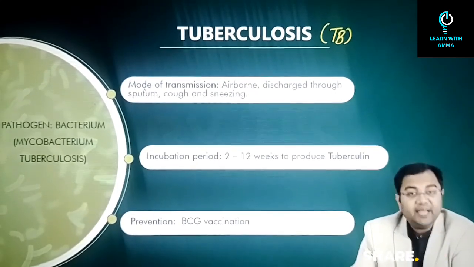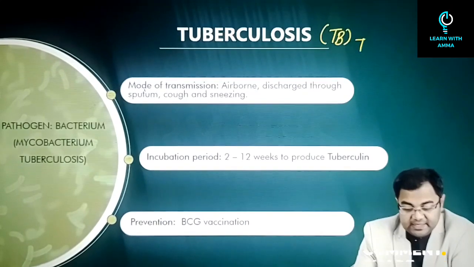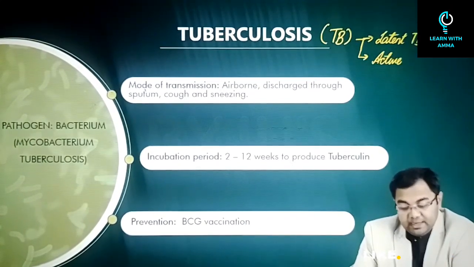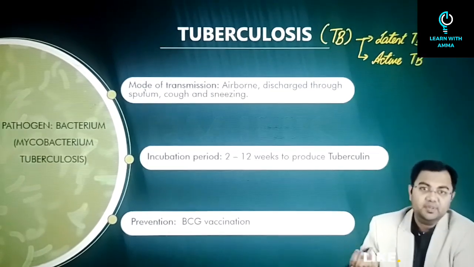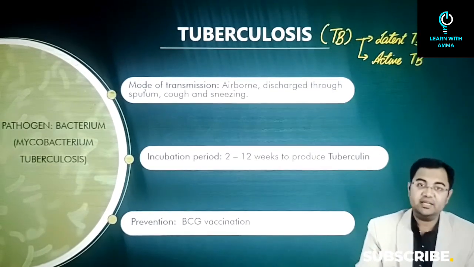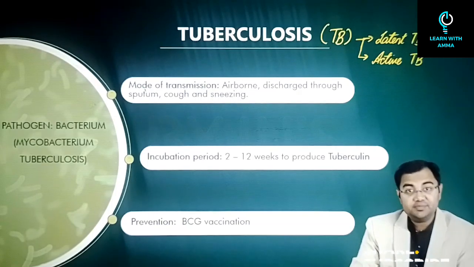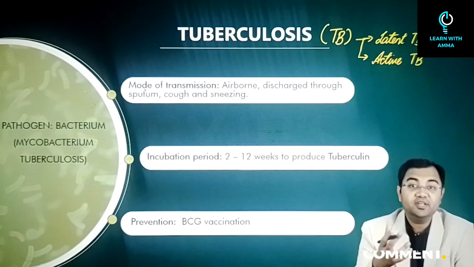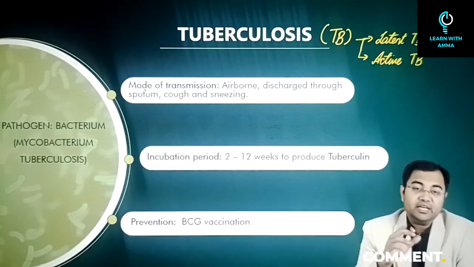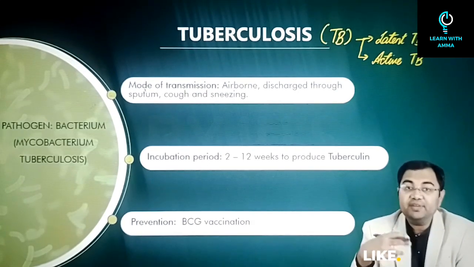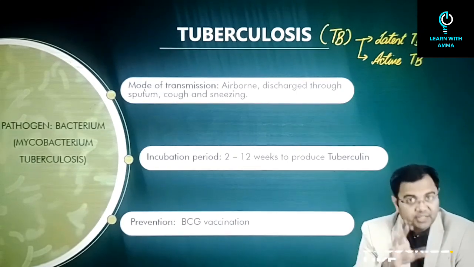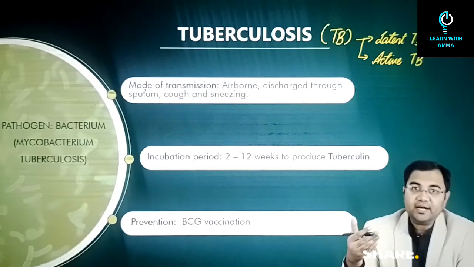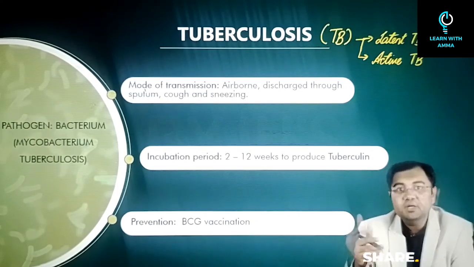There are basically two types of TB, one which is called latent TB and the other called active TB. Latent TB may remain in the person for a very long time without the person realizing, without it showing any symptoms as such. But if it converts into active TB, it can become a major problem. So even if latent TB is detected, it has to be treated so that it does not develop into active TB, because then it can become difficult for the patient.